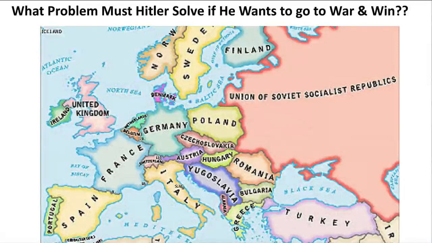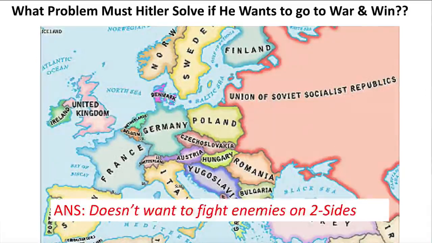But on one side, he's got France. On the other side, he has the Soviet Union. So Hitler is going to make an agreement with Stalin to make sure the Soviet Union will not attack Germany. If he keeps the Soviet Union out of the war, the Soviet Union doesn't need to fight with the Axis powers. They just have to agree to stay out of the war. As long as that happens, Germany is pretty okay to fight, because then they just have to worry about their border with France, and that's where their attention is going to go.